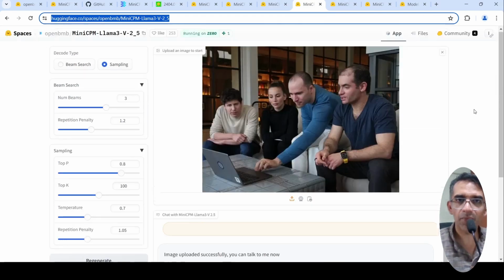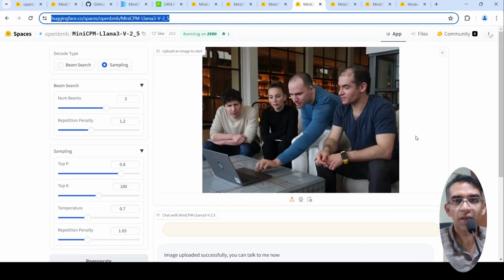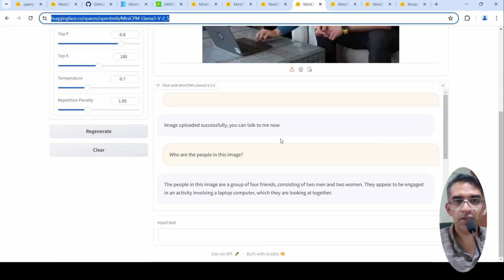Then I tried another image. This famous image of OpenAI founders who are not there now. Some of them have left. Basically, Ilya has left OpenAI. So I gave this image as an input. So here is Ilya. And what is this image about?